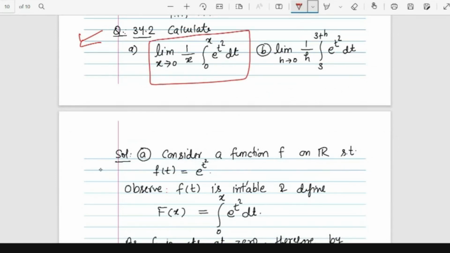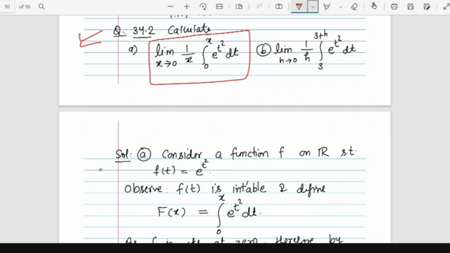Calculate the limit as x goes to 0 of 1 by x times the integral from 0 to x of e raised to power t square dt. You can see these kinds of questions many times in the JAM exam, or MSc entrance exams. These questions look complicated, but they are very simple when you know the fundamental theorem. Let's see how to solve such kind of problem.